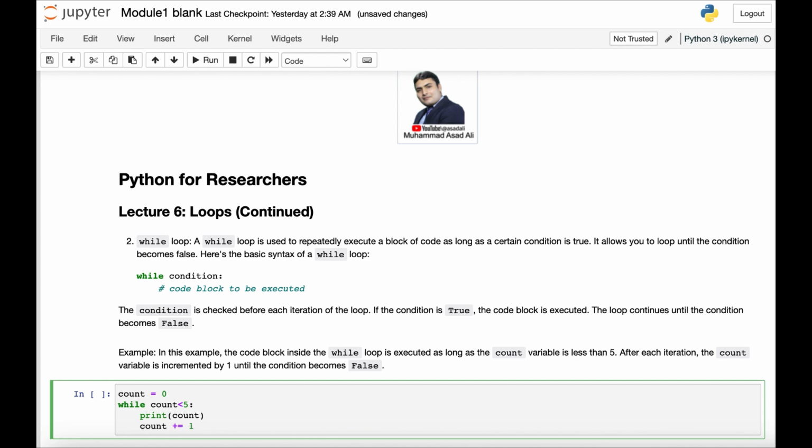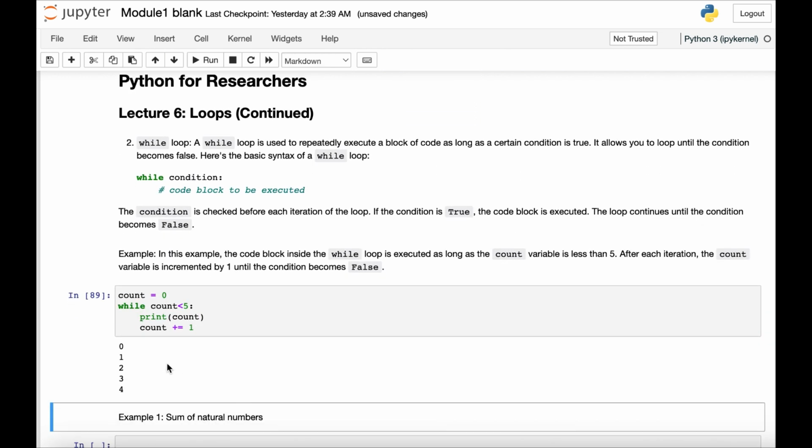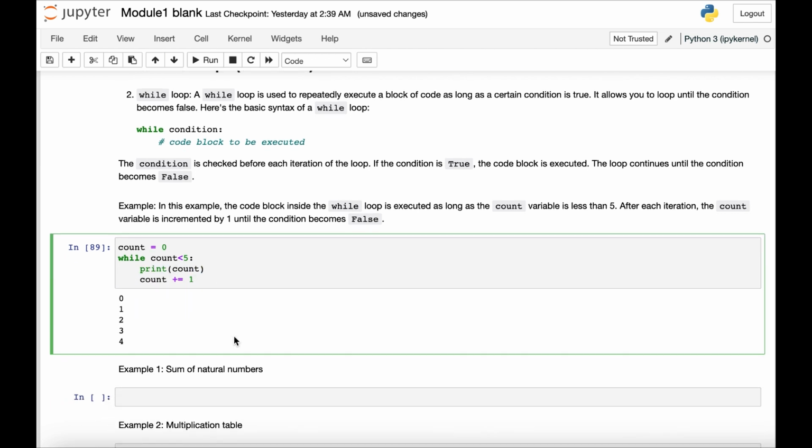That means first you have to print the value of count, that will be 0 in this case, and then you will have to add 1 to the count, like count equal to count plus 1. Then the value of count will be 1, and then this program will run again. Now count is 1. The next check is while count is less than 5. So obviously 1 is less than 5, so this code will run again, and then 1 will be added, and so on. Now if I execute this, you can see from 0 to 4 it has printed, because as soon as the value of count reaches 5 or more than 5, this block of code will stop running.